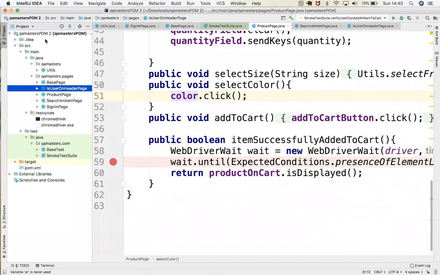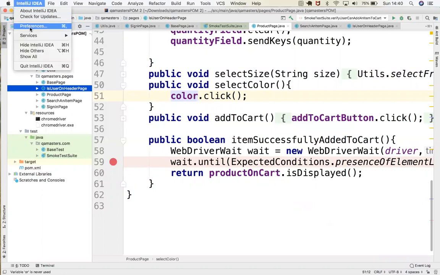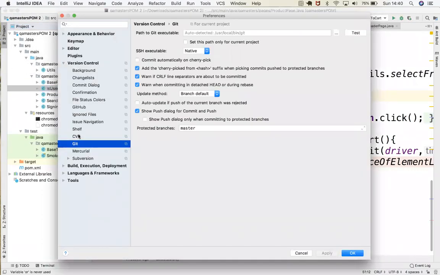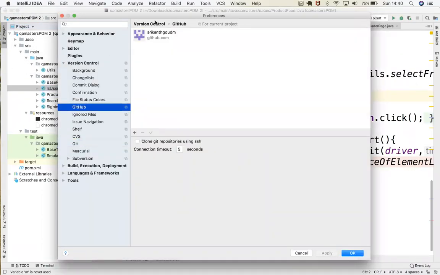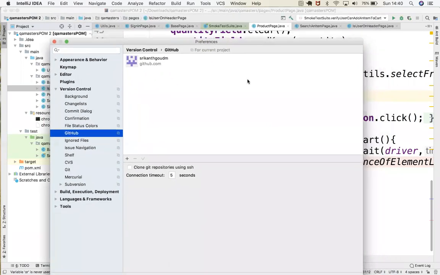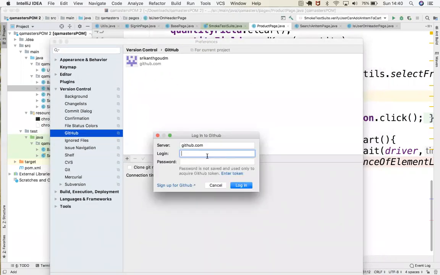If you created everything from scratch and you want to push it to your GitHub account, now that you have a GitHub user ID and password, what you need to do is go to preferences, go to GitHub, and here add your username and password.